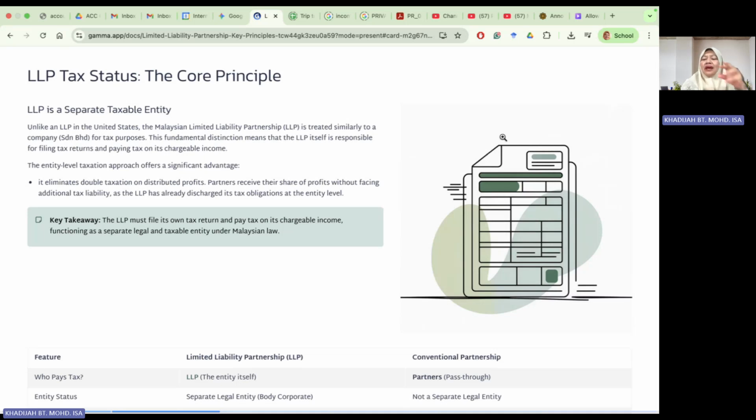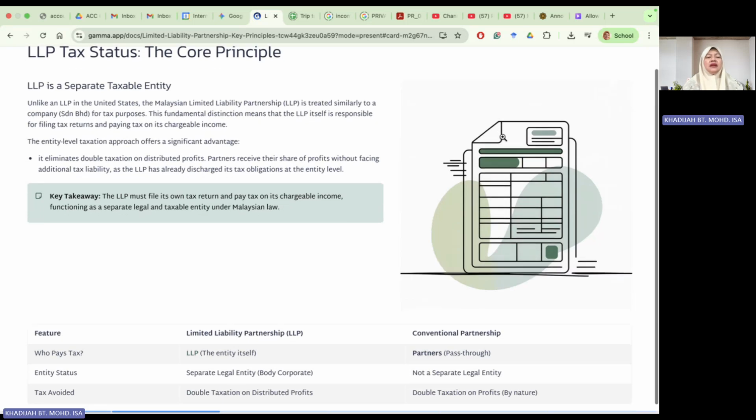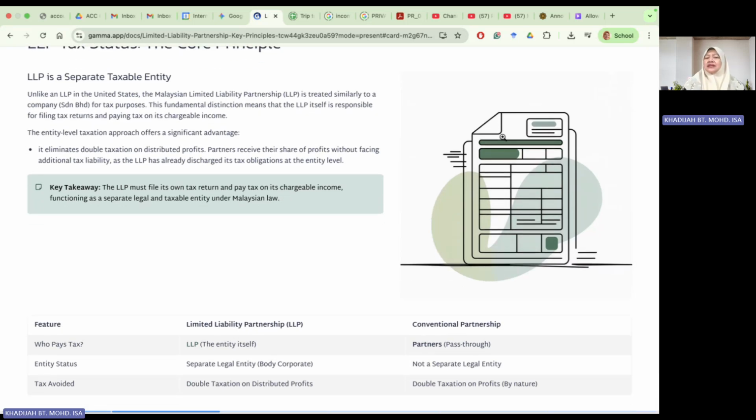But here, whatever tax liability of the partnership will be taxed at the partnership level. So what the partners get, the remuneration, the interest on the capital, for example, and any other private expenses will not be taxed on them. LLP must file its own tax return and pay tax on its chargeable income, functioning as a separate legal and taxable entity under Malaysian law.